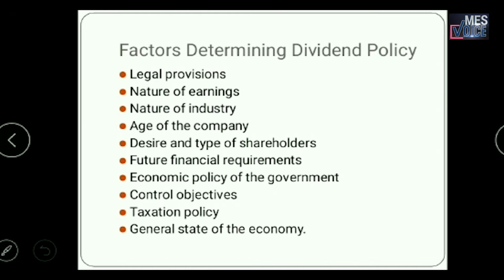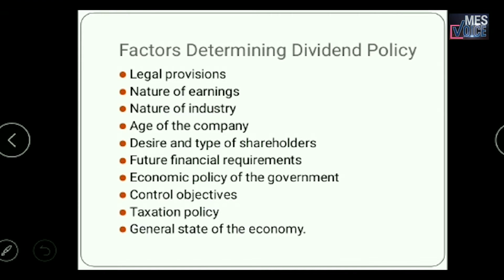Then future financial requirements. If the company has a huge expansion program, then it is better for the company to retain a huge profit as retained profit. Then what about the economic policy of the government? The company should take care of the economic policies of the government also.